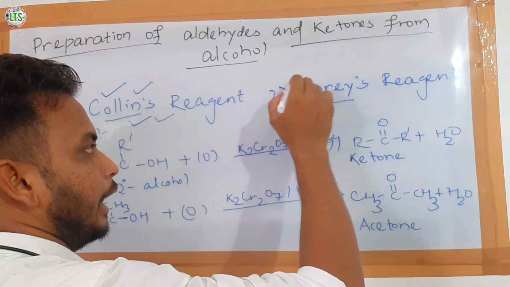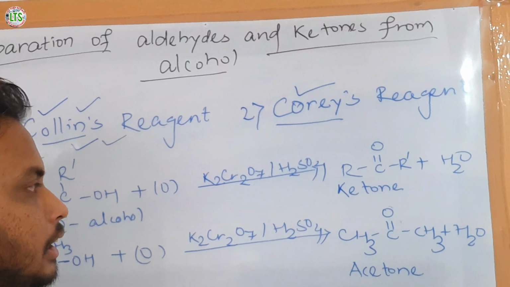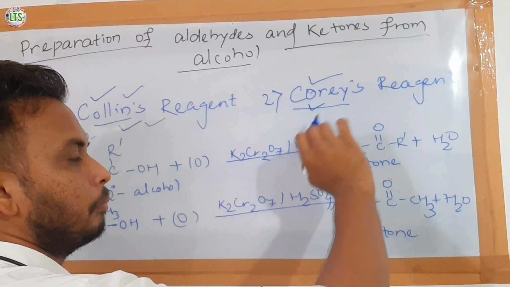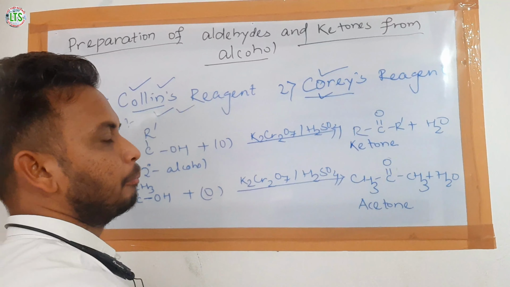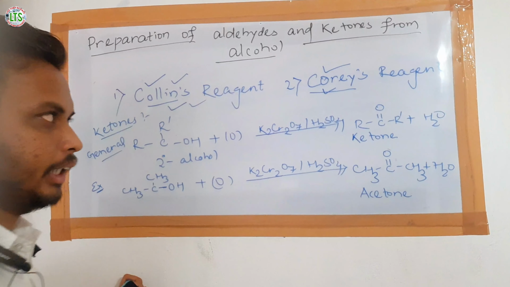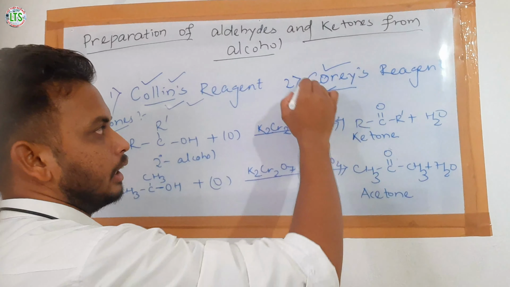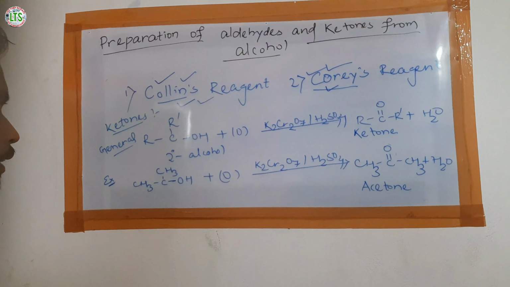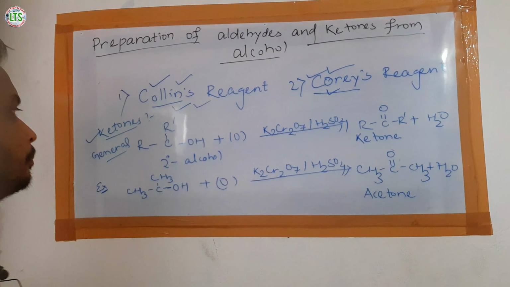Now, the advantage of Corey's reagent in the preparation of aldehyde is that it oxidizes the alcohol up to aldehyde only. It also prevents the further oxidation of aldehyde into acids, but it is not able to oxidize the alcohol containing a double bond.